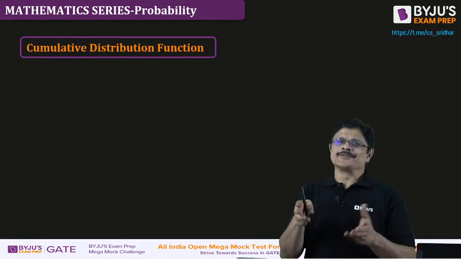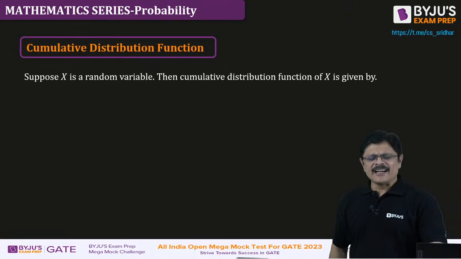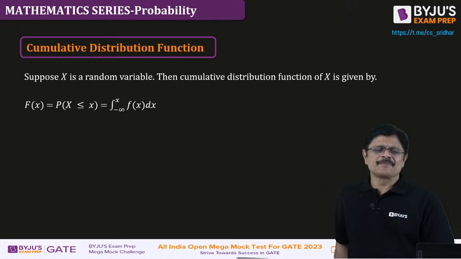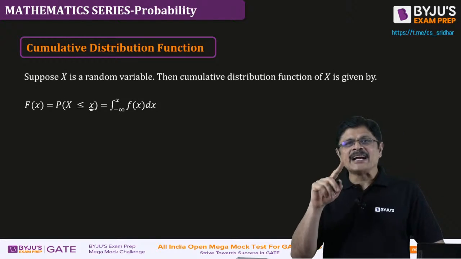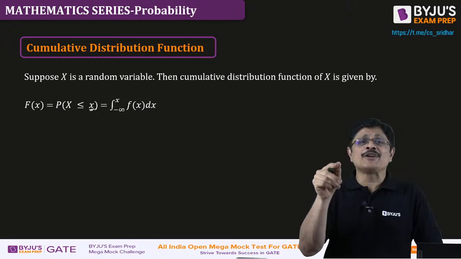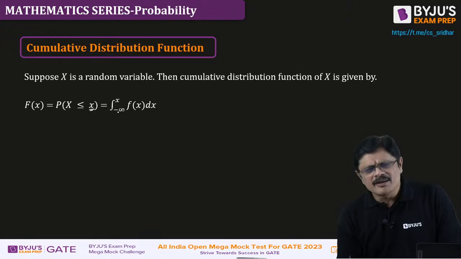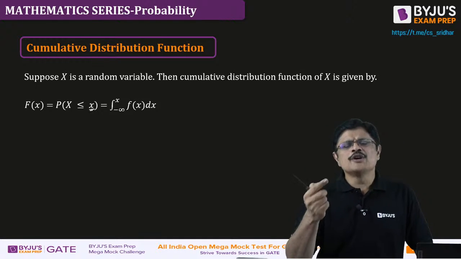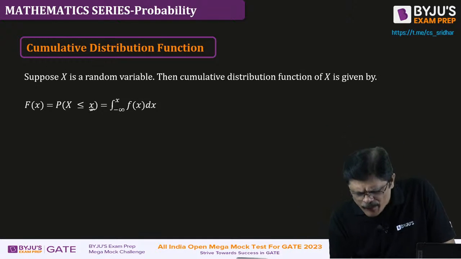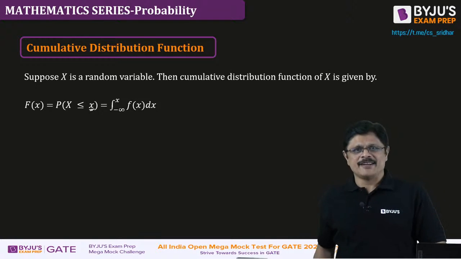Suppose x is a random variable; the cumulative distribution function of x is given by the probability that the random variable takes a value less than or equal to small x. We assume the domain is generally from minus infinity to infinity, so from minus infinity up to x, what is the probability? That is what we call the CDF.